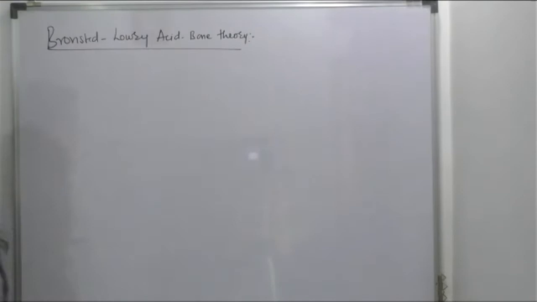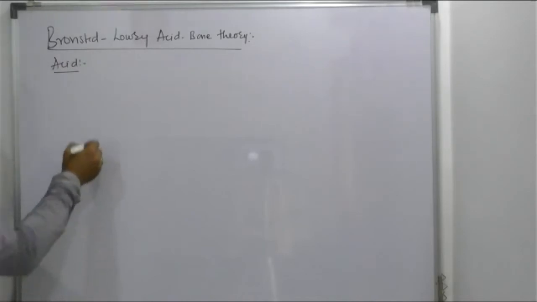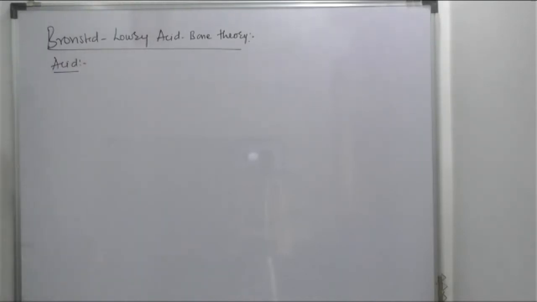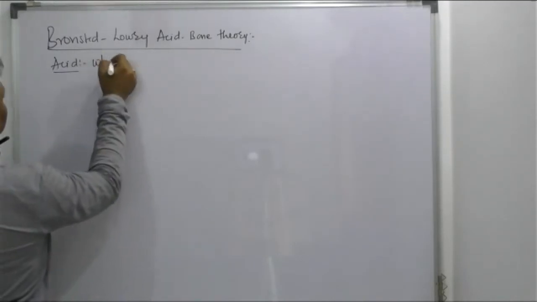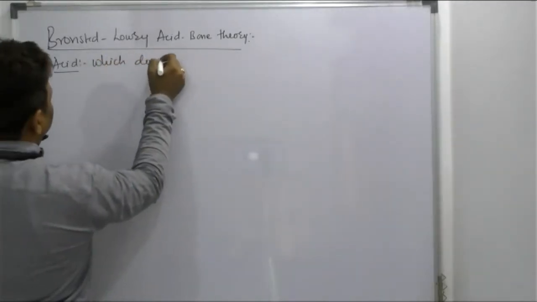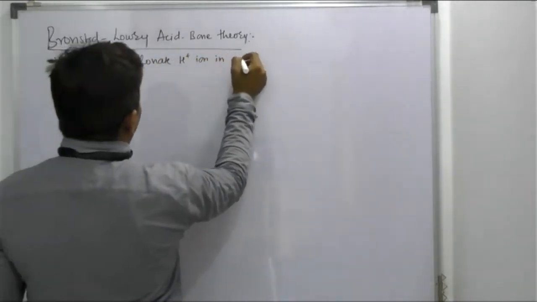According to Bronsted-Lowry acid base theory, what is an acid? I'll tell you directly. An acid is that which has a tendency to donate H plus ion, in any medium.